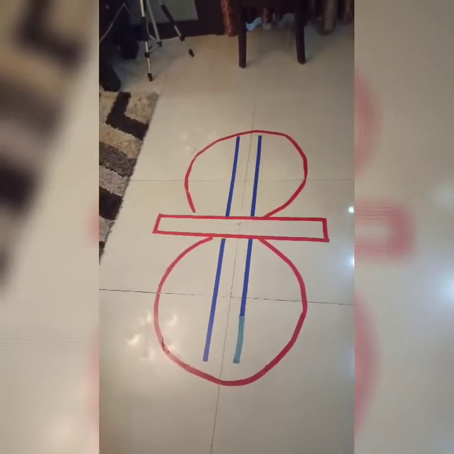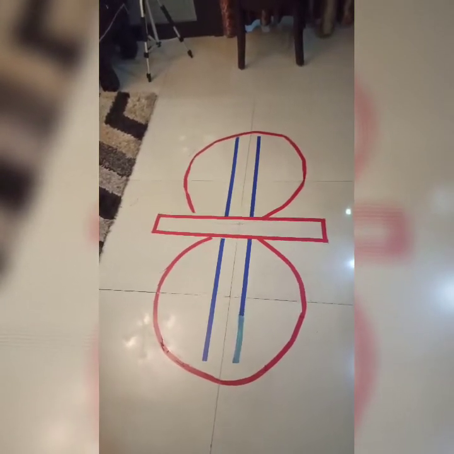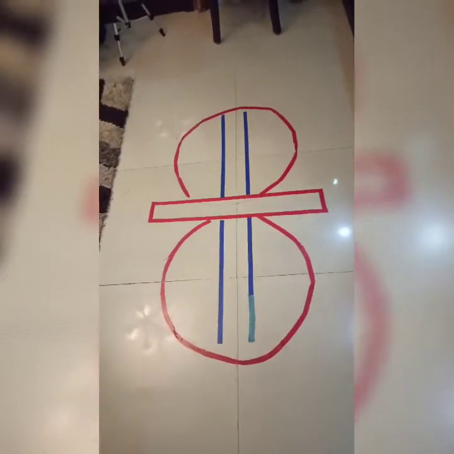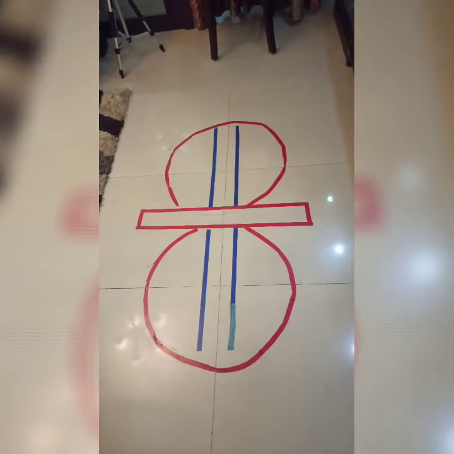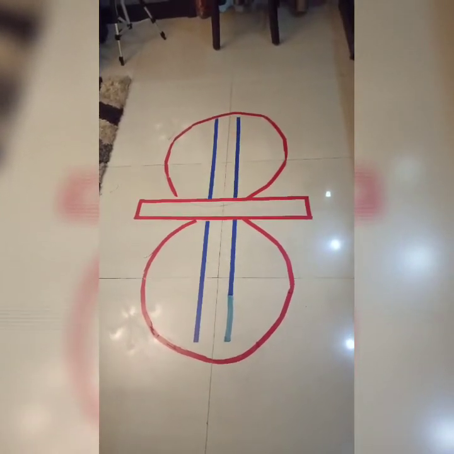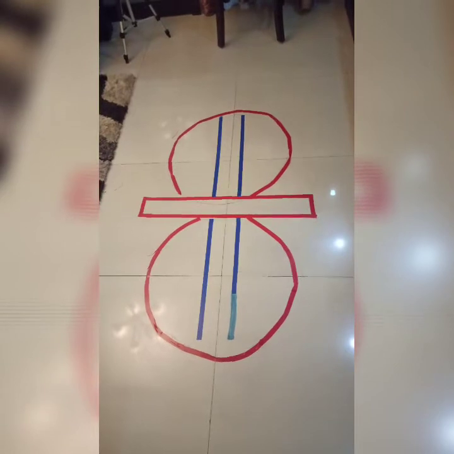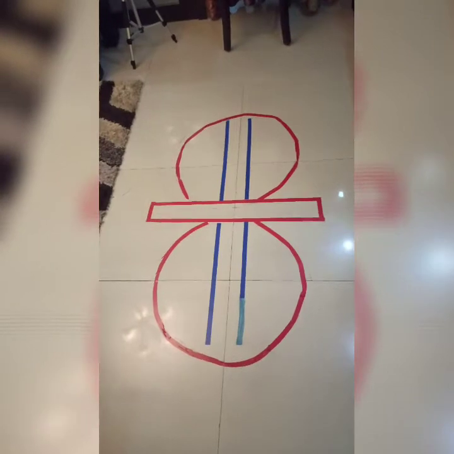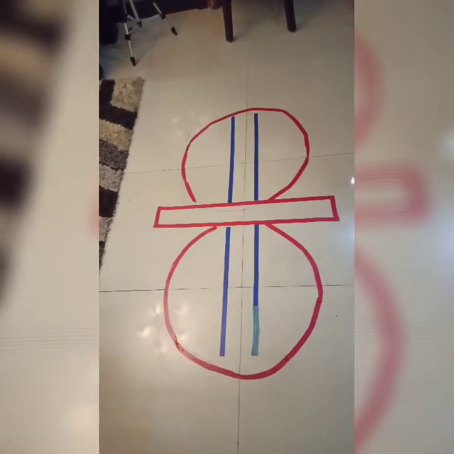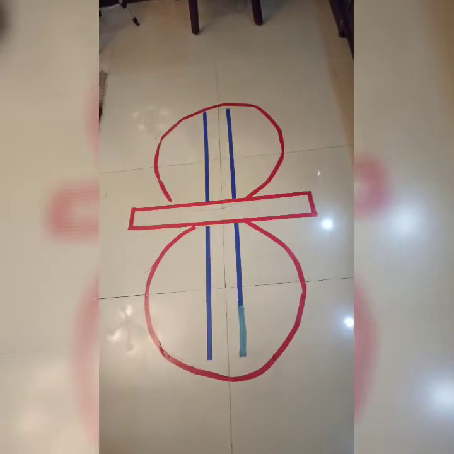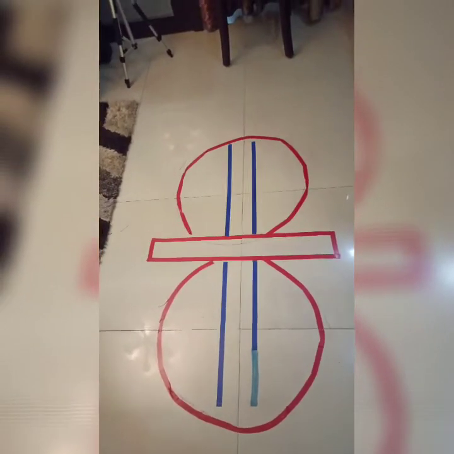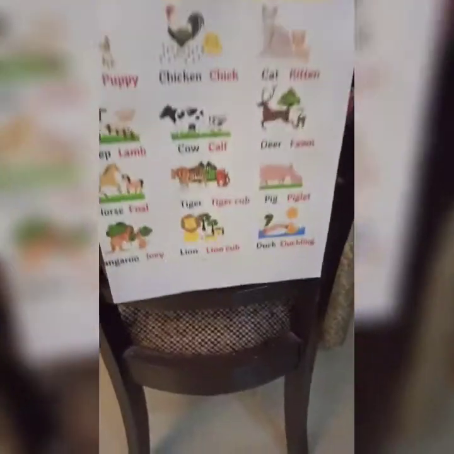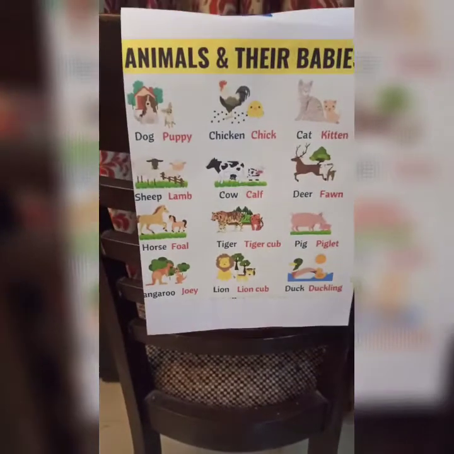So children, as I told you, in our active learning lab we have the same 8 walk and we use it for walking, and it is made up of wood. I'll share the pic with you, and whenever the school opens, we'll enjoy this activity in the active learning lab also. I will tell you how you have to walk later on, but before that I would like to share the chart, the topic.